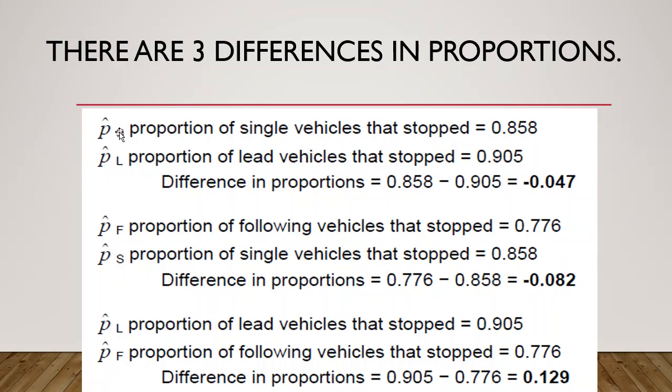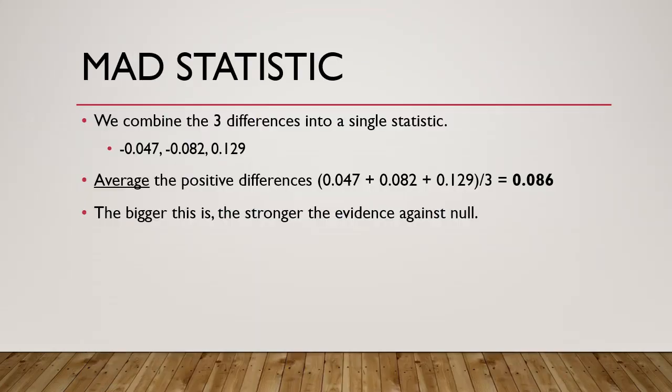So p hat for a single driver, p hat for a leader, p hat for a follower. There's going to be three pairs of proportions. And when we subtract each pair, we get three different numbers. And then the MAD statistic, as we saw in the last video, takes these three differences, makes them all positive, and then averages them. So you get the average of the positive differences, or the absolute value of the differences.